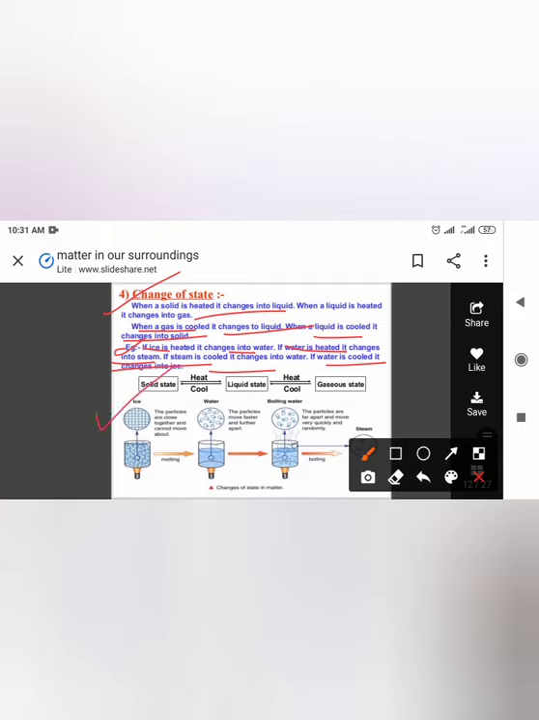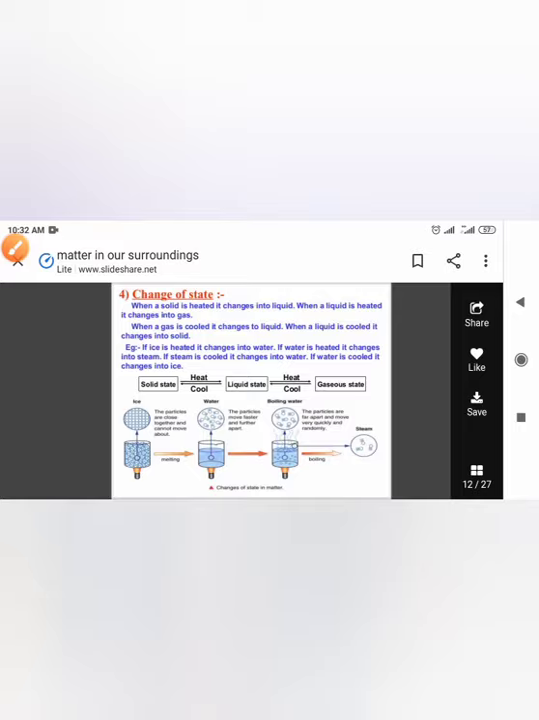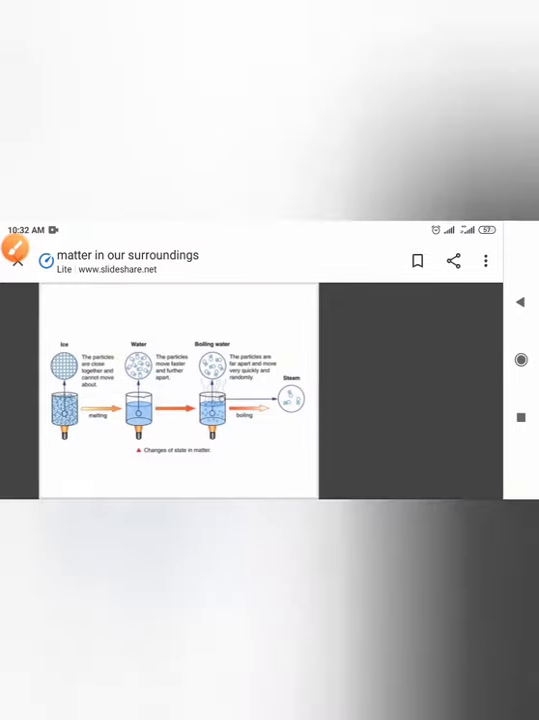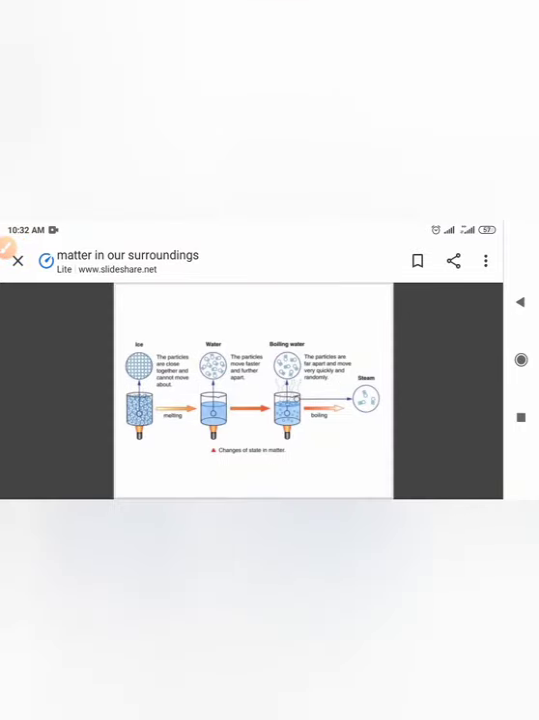Now talking about solid, you can see here the particles are close together and cannot move about, right? Are they able to move? No. In water, the particles move faster and further apart. You can see there are intermolecular spaces in between the particles. And in boiling water, particles are far apart and move very quickly and randomly. I hope all of you have understood.